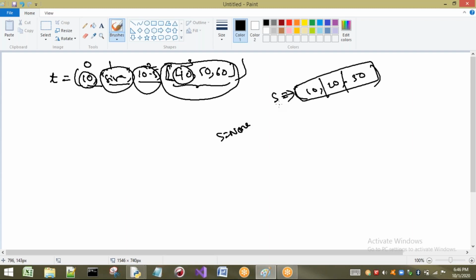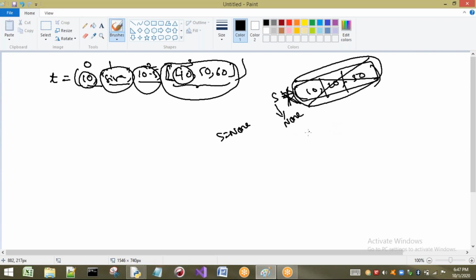When I write S equal to None, S, which was pointing to some elements, now points to None. That means this reference is going to be removed for this object. Now if this object is not referred to by anything, automatically the garbage collector is going to remove this object. Now if I ask for S, what is it going to give? None. That means it is going to give nothing.